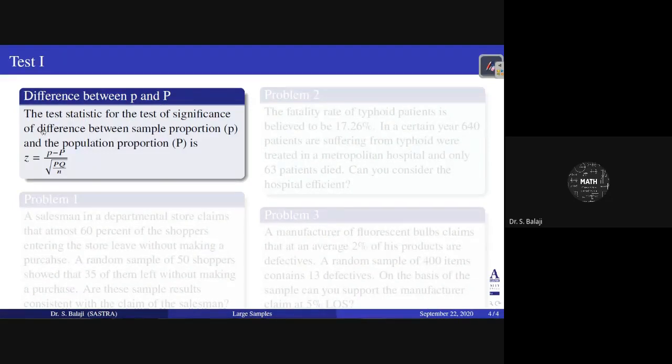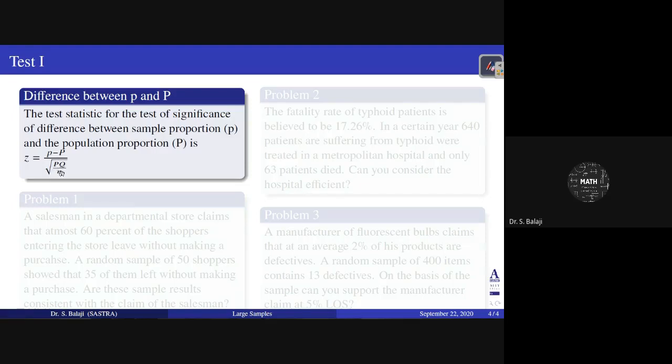For this type of test, we have the test statistic, and it is given by Z equals p minus P by square root of PQ by n.